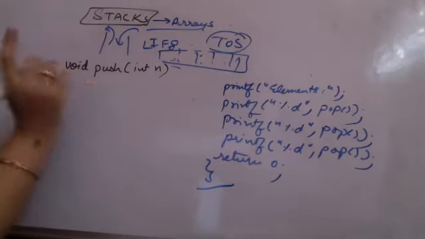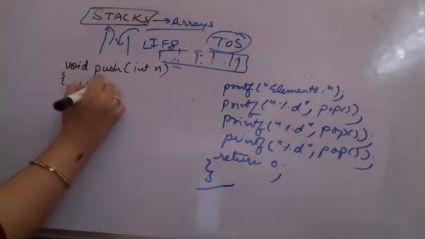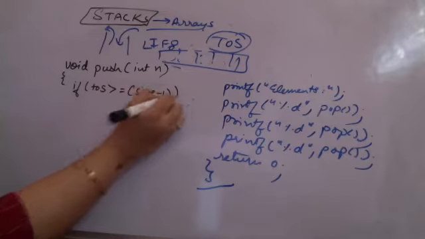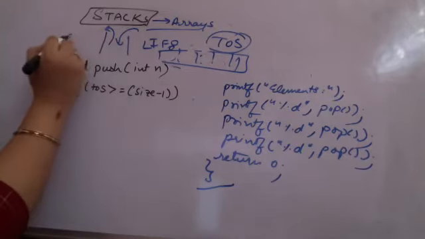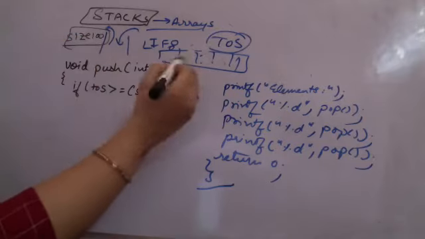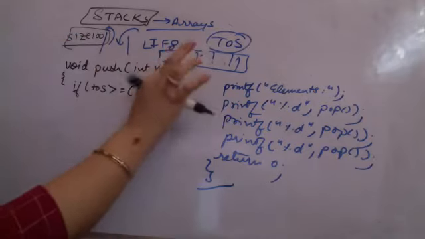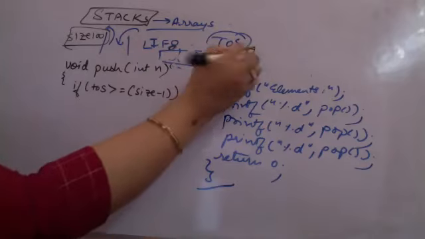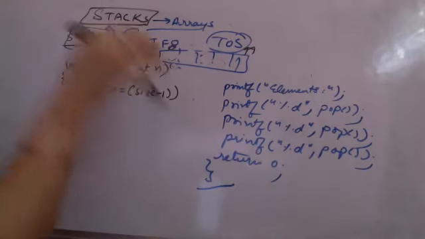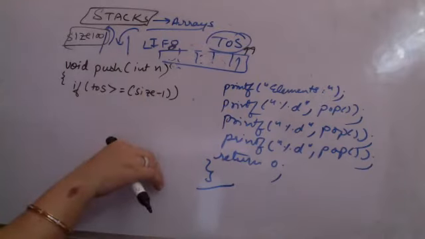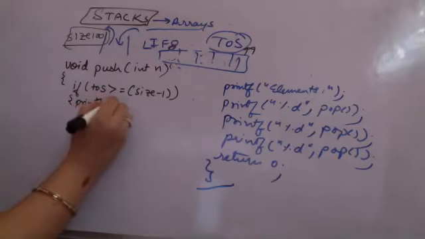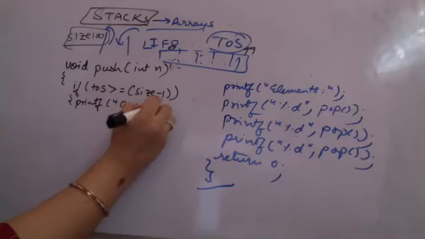So what I want to check, the first condition is if top of stack is greater than or equal to size - 1. Size is 100 supposedly. Size I had defined to be 100. That means the array can go from index 0 to index 99. So it will go only up to size - 1 in the case of the array. So if it is already 99, then no more element can be pushed onto the stack. So I will simply print overflow and I will return. Pushing is not possible. I will print the error.